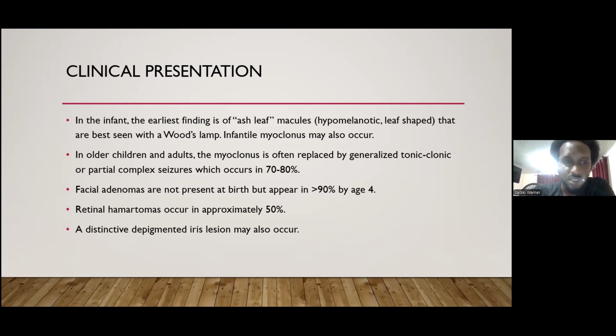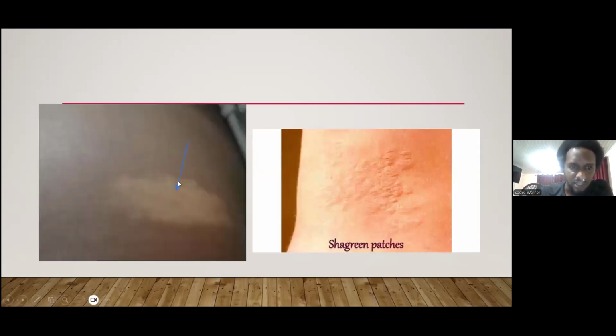A distinctive depigmented iris lesion may also occur. And in this example picture on the left, we see the leaf macule, and also the shagreen patches, which are a product of tuberous sclerosis as well.